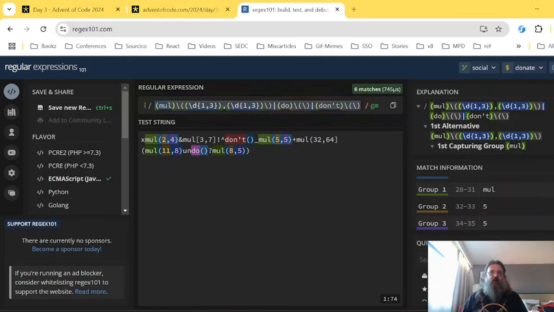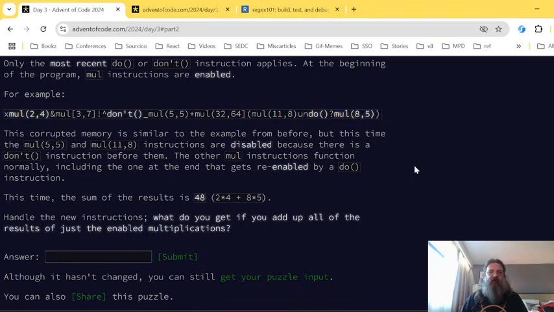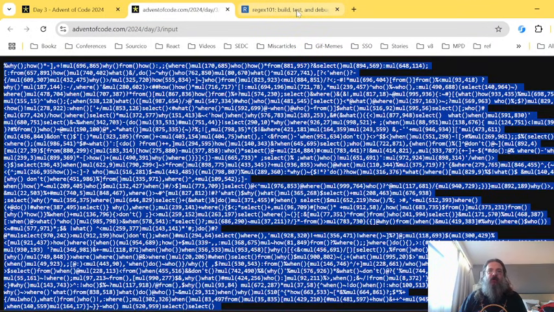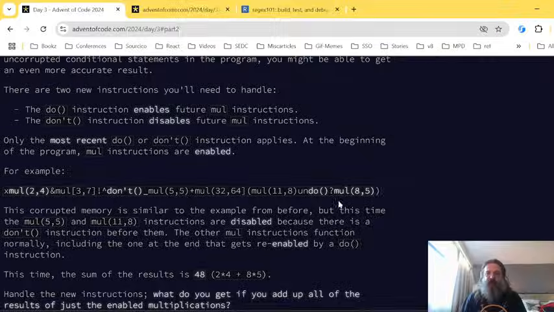And of course, it's not explicitly stated, but I will assume that since only the most recent do applies, if we have three do, then it stays enabled. If we have three don't, it stays disabled. So how do we do that?